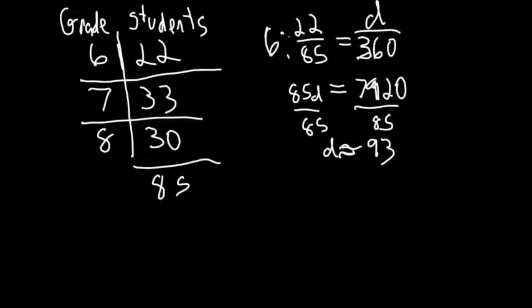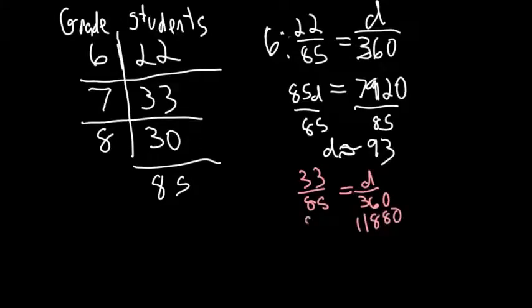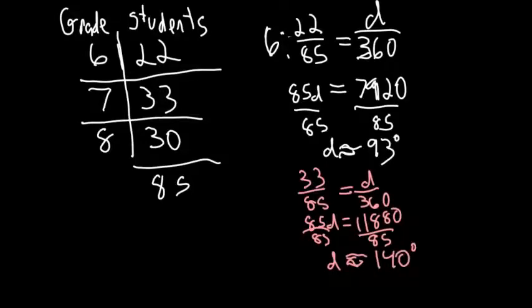Now I need to repeat the process for my 7th graders. So there I have 33 out of 85 equals D over 360. So here I'm going to do 33 times 360 to get 11,880 equals 85D, and then divide by 85 to get about 140 degrees. Remember, you have to round these. Oh, I didn't put my degree symbol on that first one.